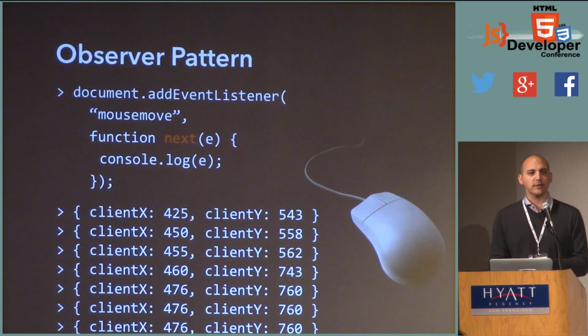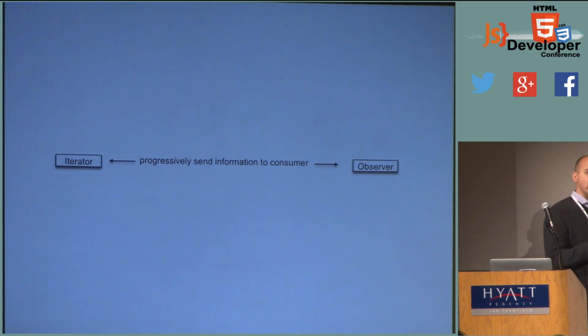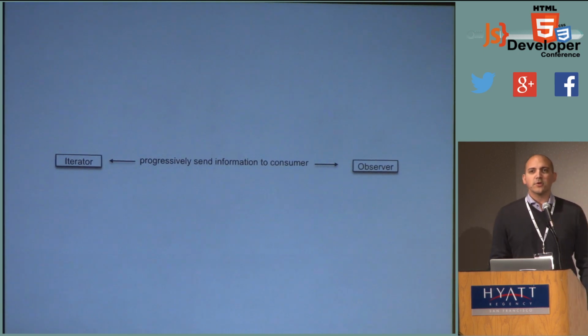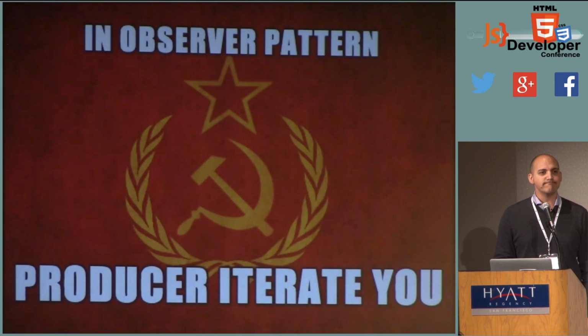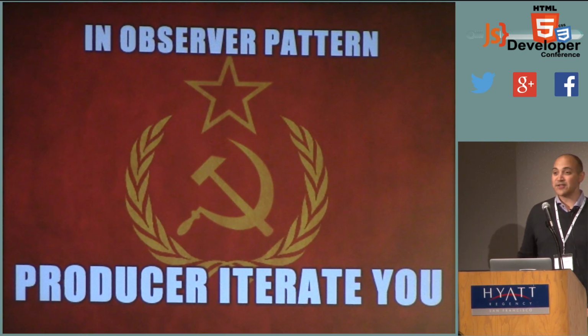Does that make sense? So how are the iterator and observer pattern related? They're both about a data producer sending information to a data consumer one item at a time. So what's the difference between the observer and the iterator pattern? The observer pattern, the producer iterates you. That's all it is. It's the other way.